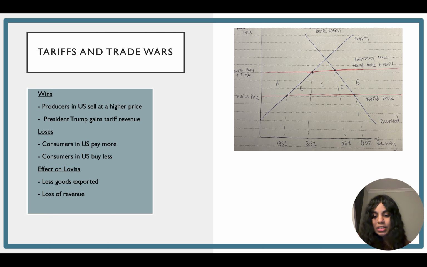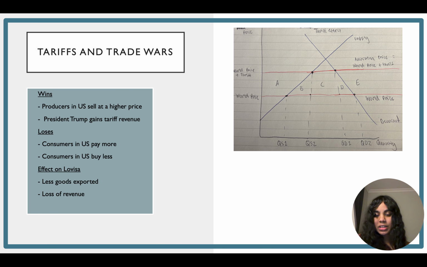At this increased price, domestic producers in the United States expand their supply to quantity supplied 2, while consumers fall to quantity demanded 1 due to higher prices. As a result, imports decrease significantly. Area A represents the surplus gained by United States producers as they are able to sell more goods at higher prices. Areas B and C show the government's gain through tariff revenue. A, B, C, D, E represents the overall loss to consumers, who now are faced with higher prices.